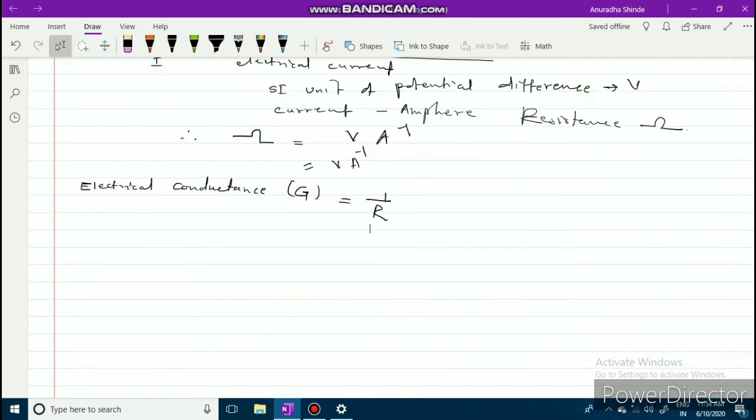The electrical conductance G of a solution is the reciprocal of its resistance.